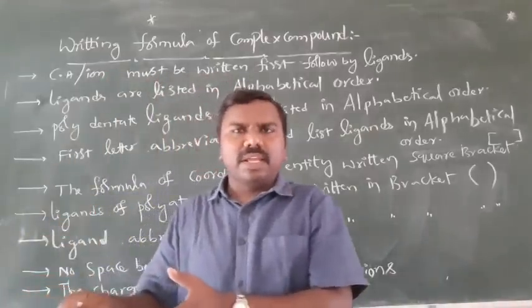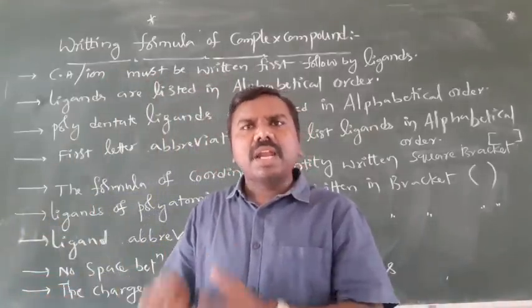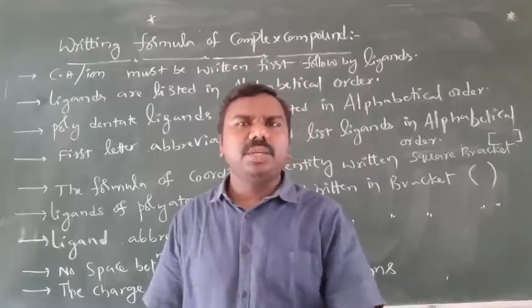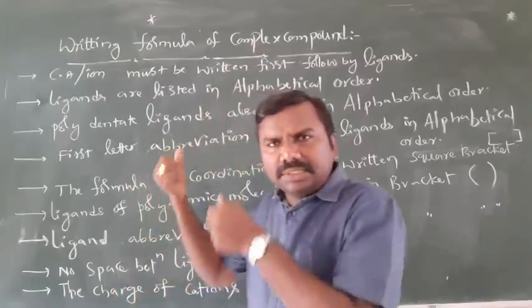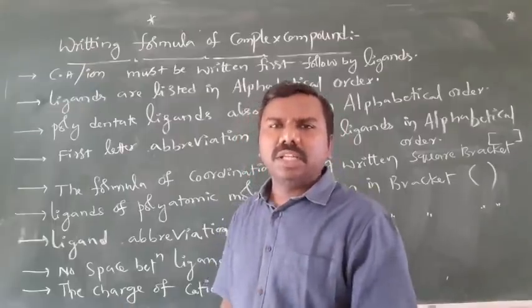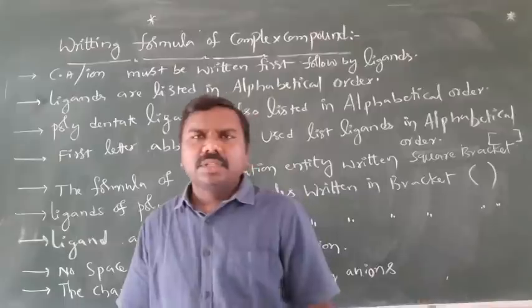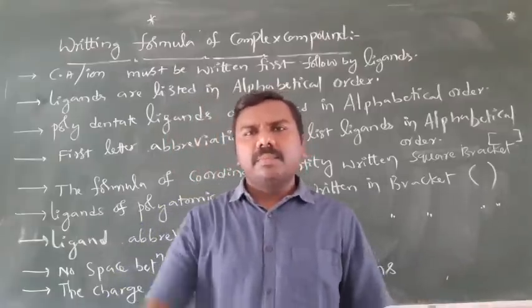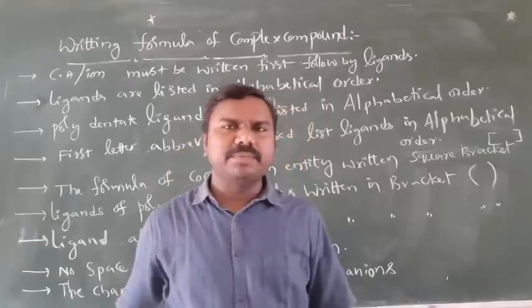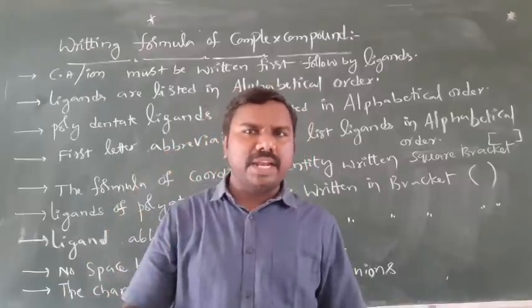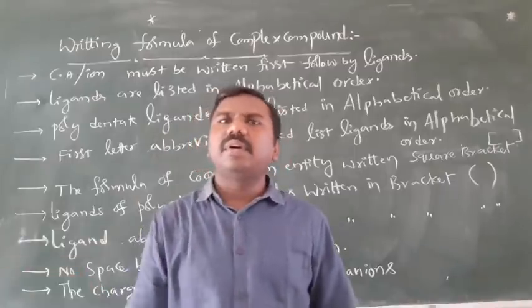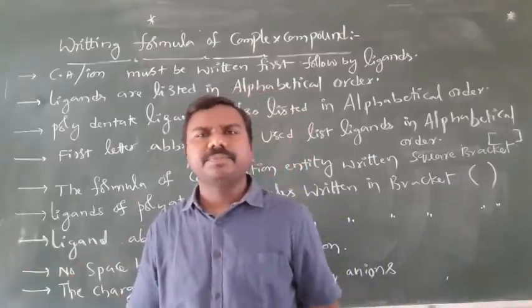First, the charge of cation is +3. The anion charge must be -3 to make it neutral. So these rules are easy to understand while observing the examples. So first, students, by looking at the name, identify the central atom. Take down the central atom. And identify the number of ligands and the names of ligands. Write their symbols beside the central atom.